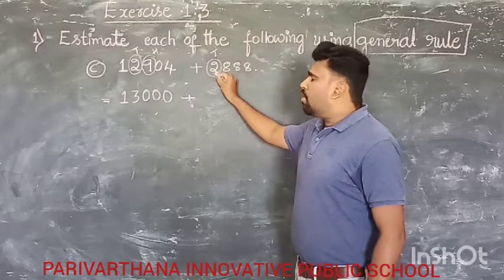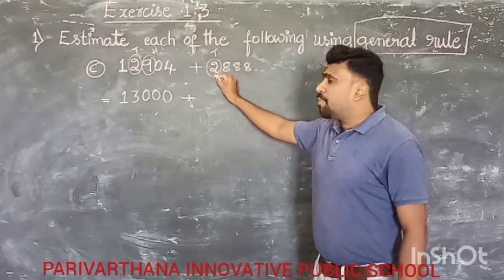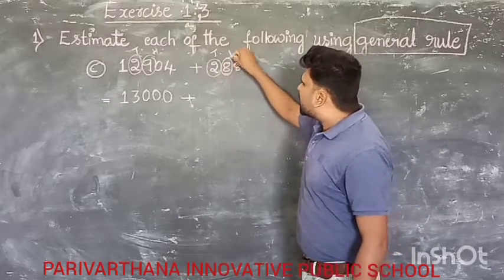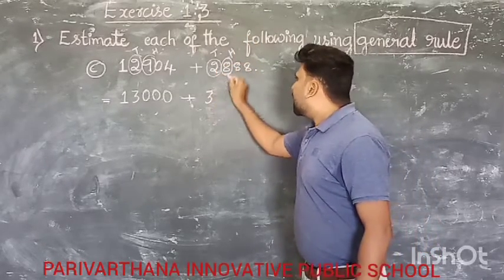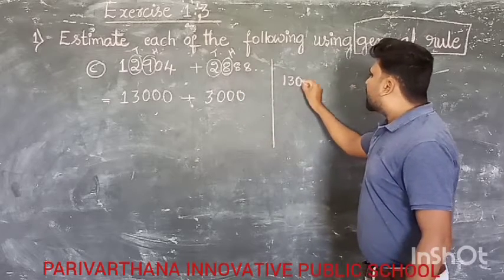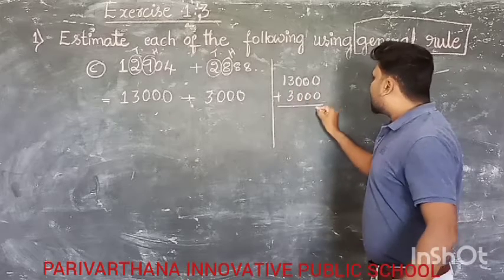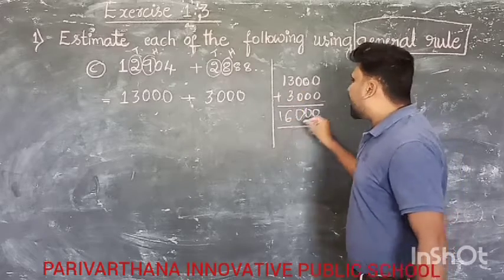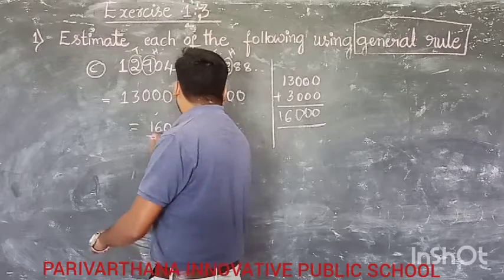Here again we are going to round off to the 1000 place. Here the 1000 place digit is 2 and the 100 place digit is 9. That means it is more than 5. 2 becomes 3, 0, 0, 0. Again we have to add 13,000 plus 3,000. That is 0, 0, 0, 3 plus 3, 6, 1 carry. Therefore the total answer is 16,000.